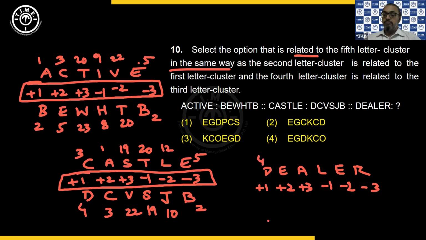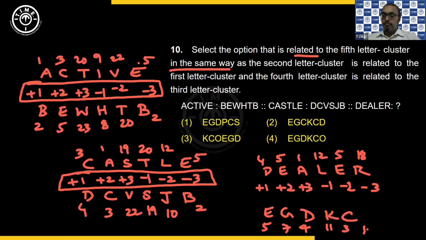So D is 4, plus 1, 5 is E. E is 5, plus 2, 7 is G. A is 1 plus 3, 4 is D. Likewise, L is 12 minus 1 is 11, K. E is 5 minus 2 is 3, is C. R is 18 minus 3 is 15, that is O. And that's available in the fourth option.